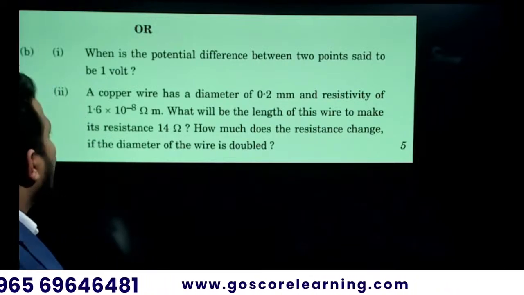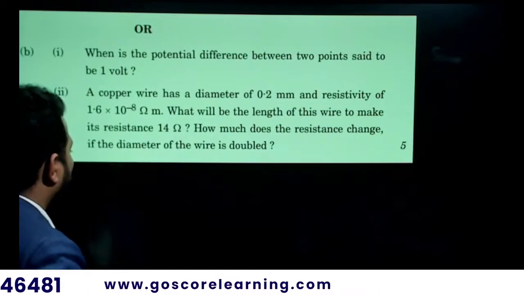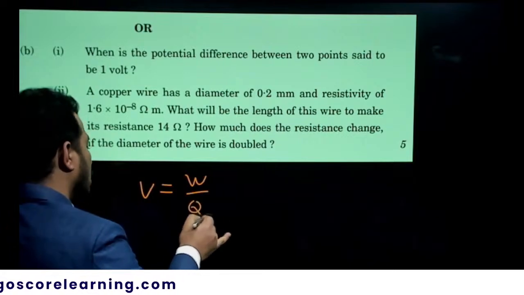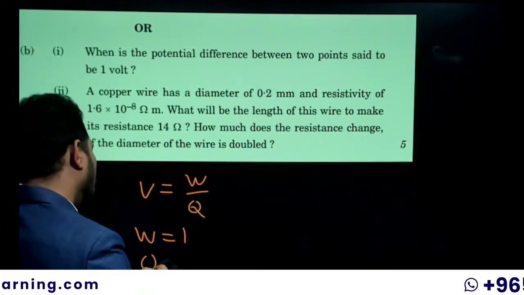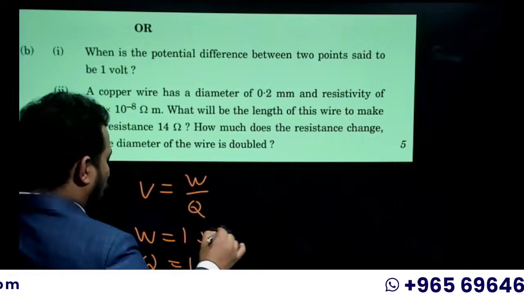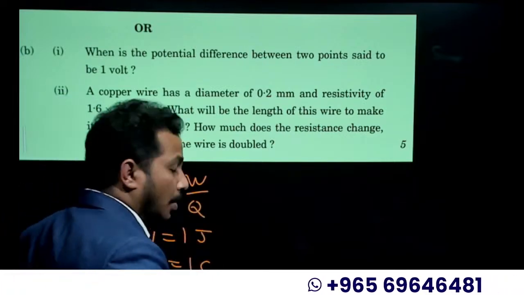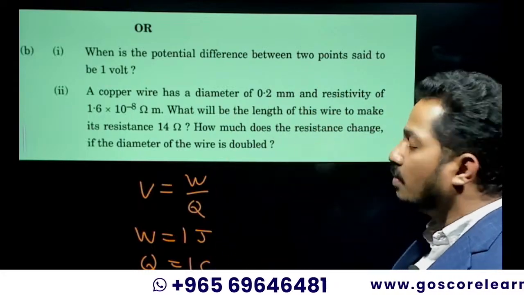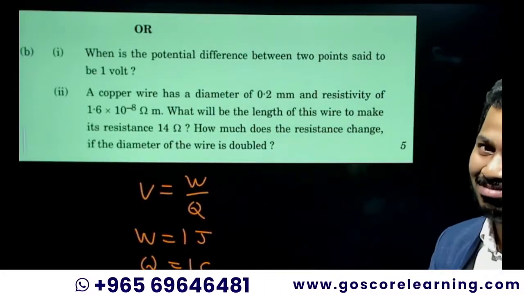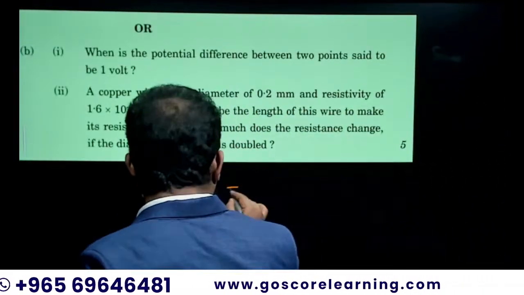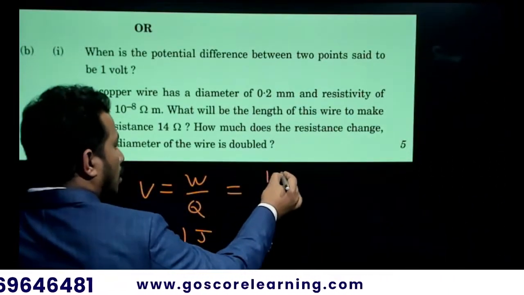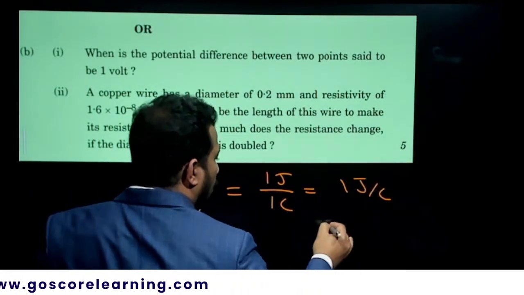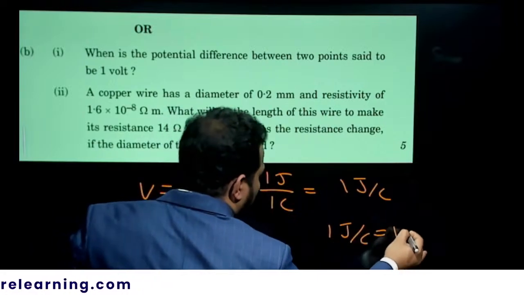Now, when is the potential difference between 2 points said to be 1 volt? What is the definition of potential difference? V is equal to work by charge. When W is equal to 1 joule and Q is equal to 1 coulomb. When 1 joule of work is done to move 1 coulomb of charge from one point to another, the potential difference between the 2 points is 1 volt. After substituting W equal to 1 joule divided by Q equal to 1 coulomb, you get 1 joule per coulomb, which is equal to 1 volt.